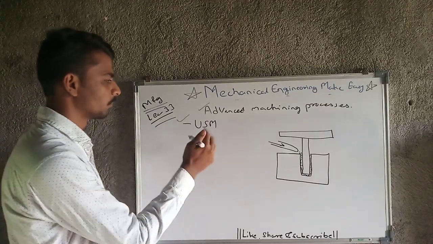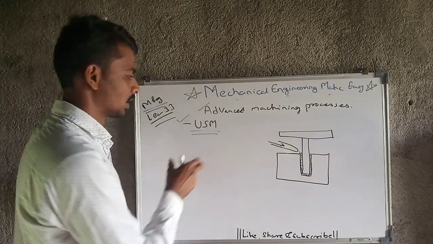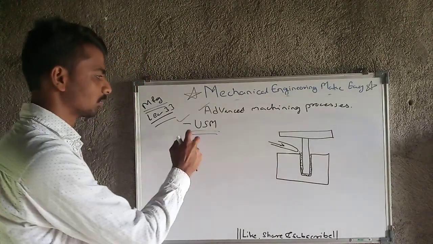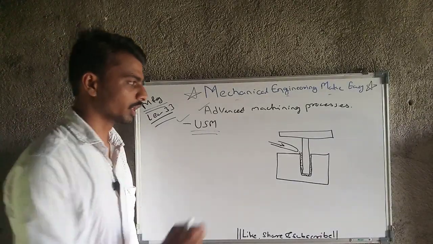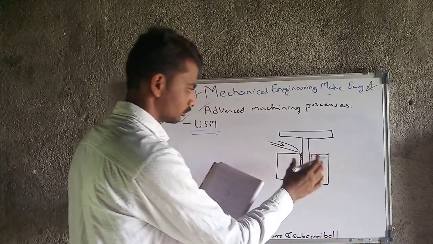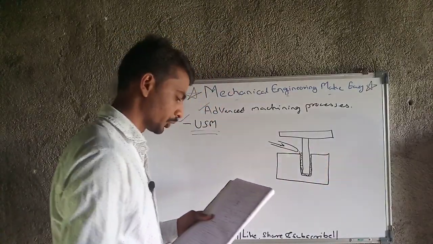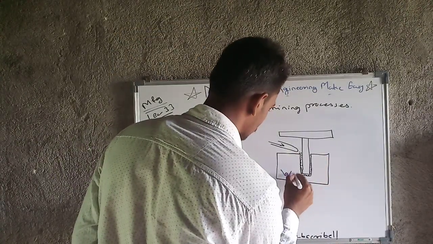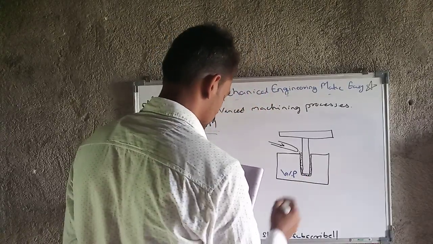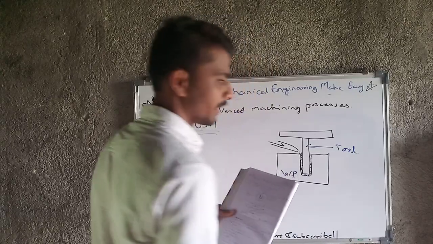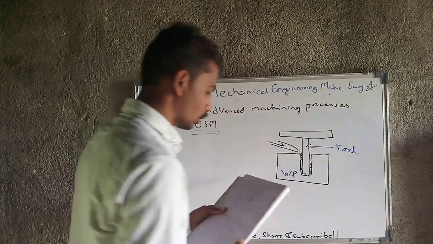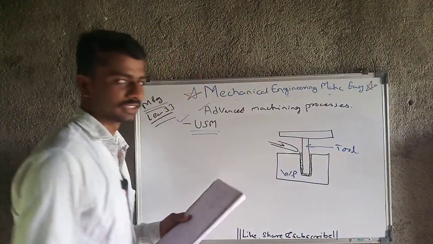The first machining that I am going to discuss today is ultrasonic machining. What is ultrasonic machining? This is the basic figure. This is the workpiece, and this is the tool, which vibrates at very high frequency.